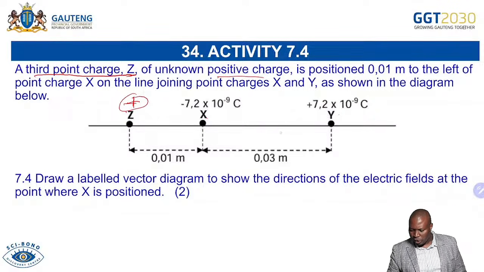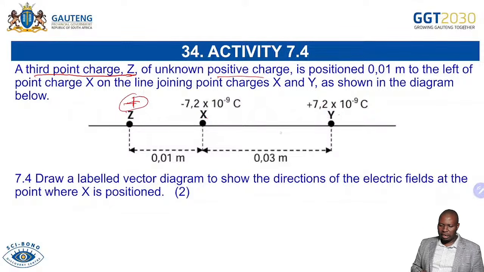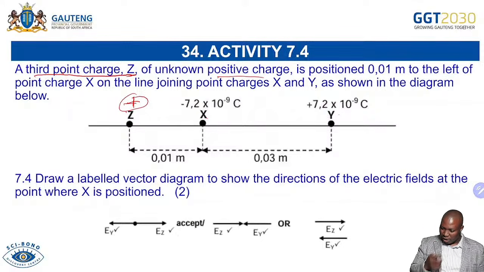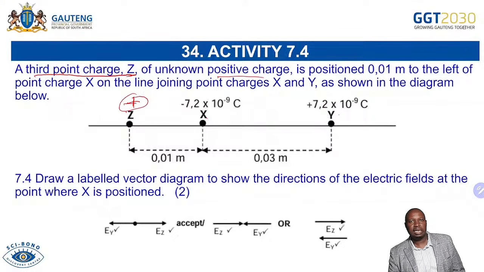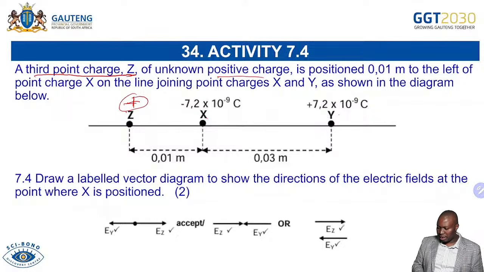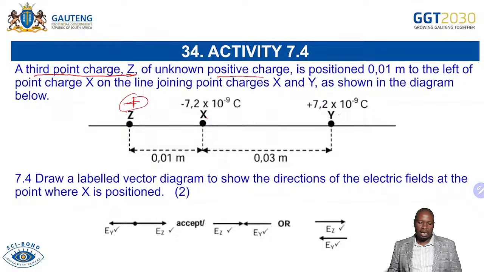So definitely, you can even see your vector diagram there to say, okay, the Y would be towards this, and the Z will be towards that. So Z is going to the right, Y is going towards the left. And you can even draw it like that and like that. We will definitely get you 2 marks. So those are our vector diagrams.